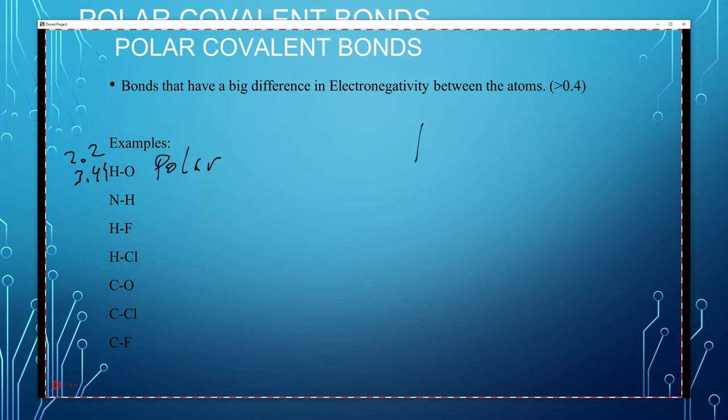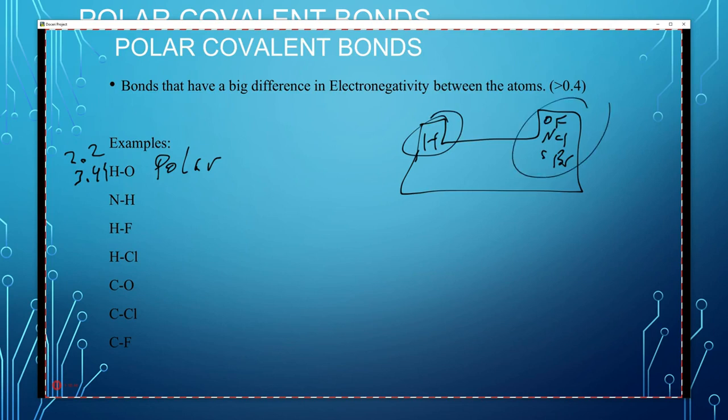So anytime you combine something that's over here, like hydrogen, with something that's over here, like fluorine, chlorine, bromine, oxygen, nitrogen, sulfur, you've got something over here that's pretty positive and something over here that's pretty negative. So that's going to create a polar bond. So this one's polar. HF is polar.